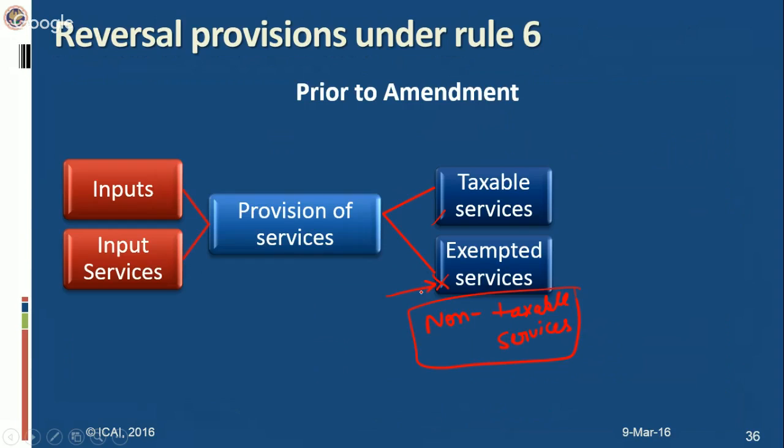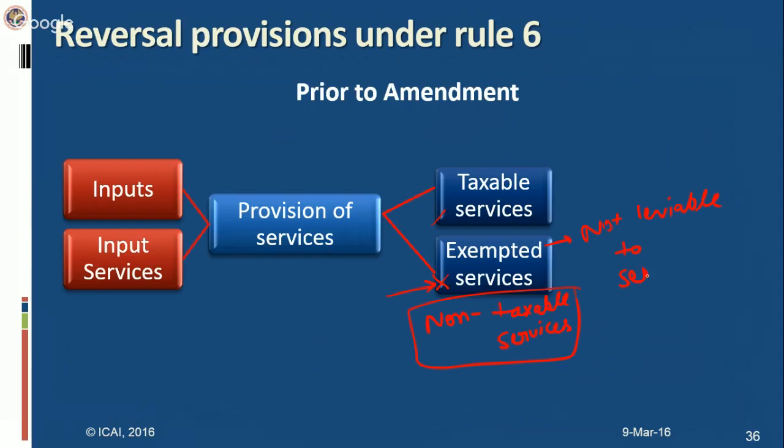The definition of exempted services includes the service which is not leviable to service tax under section 66B. So non-taxable services, or services which are not leviable to service tax in the first place, have been included in the exempted service. That means one has to reverse the credit taken on inputs and input services used in the provision of the exempted service, that is, the service which is not leviable to service tax. This has already been covered.